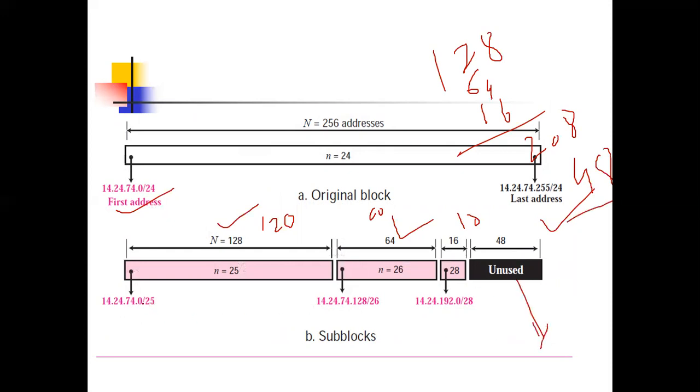Okay. And this was the first address. It is already given in the question. Now the first address of the next block, how to check? How many addresses? 128, so 0 plus 128 is 128. Now the first address of the next block is 128. How many addresses? 64. So 128 plus 64, it is 192.